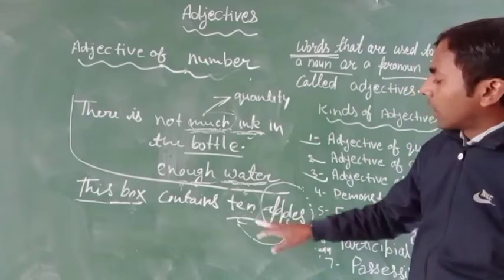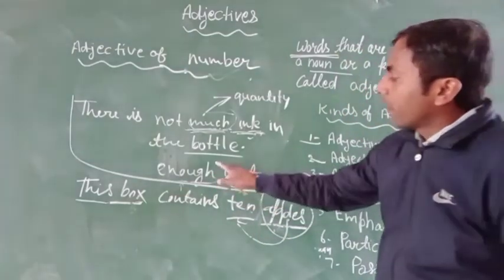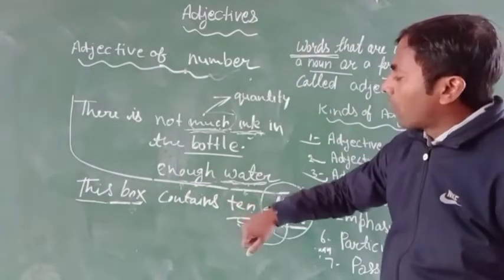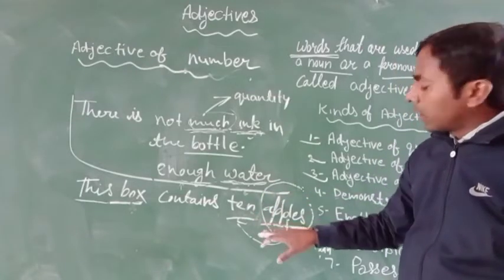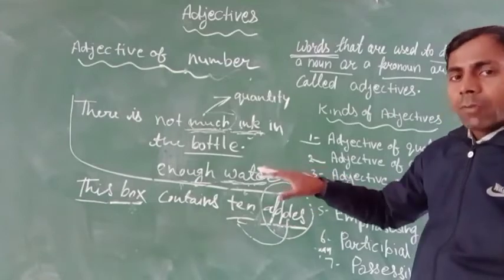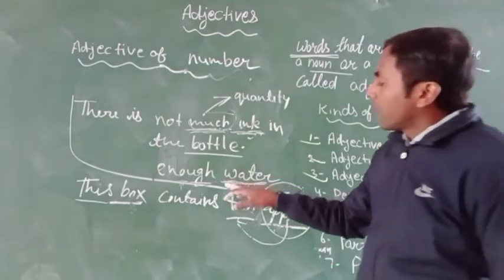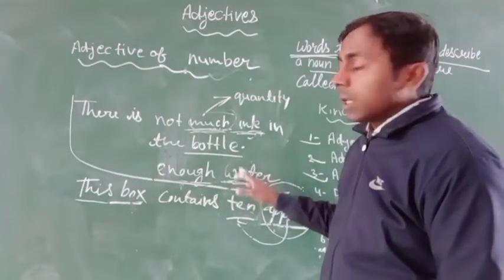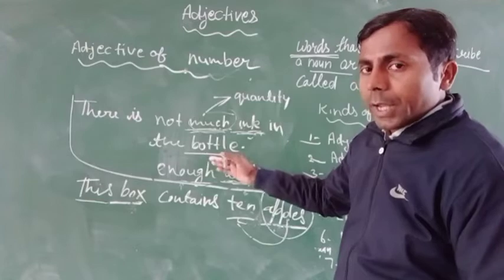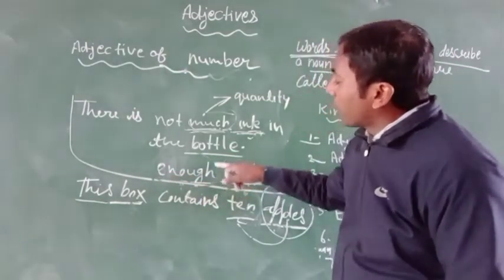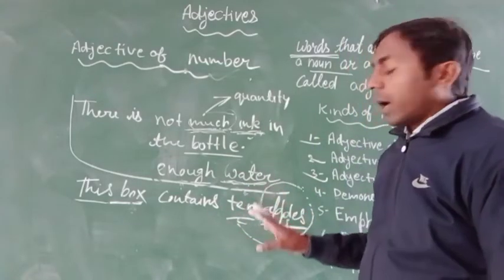If it is written as "enough water," then we cannot count here, but here we can count. So if we count any noun, that countable word will be an adjective of number. And if we cannot count any noun, person or thing, that uncountable word is used for the quantity. Clear? I hope you all understand.